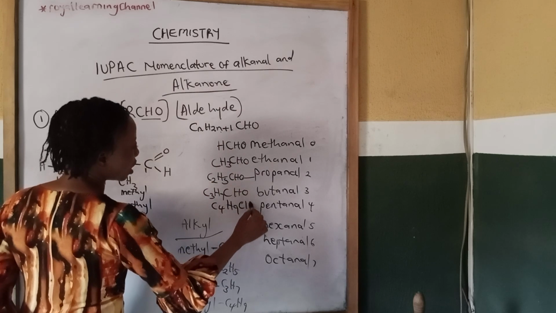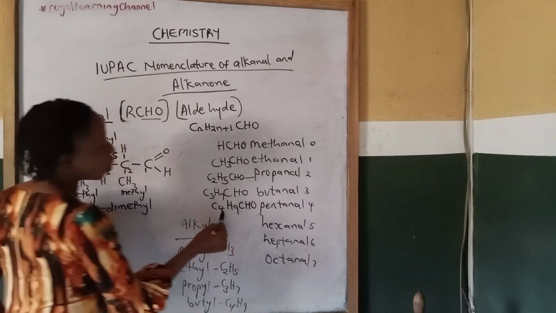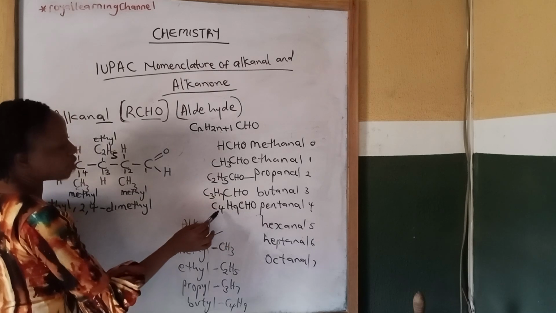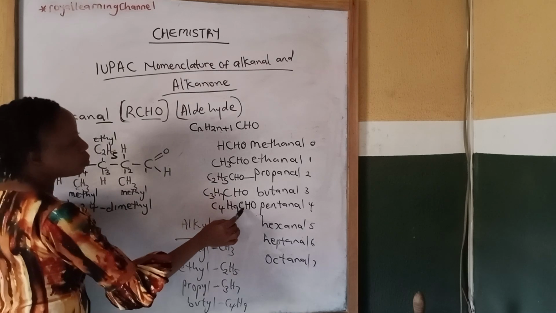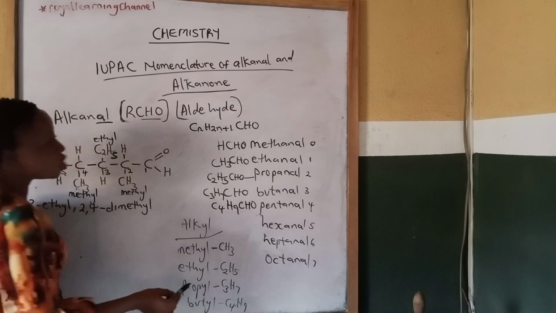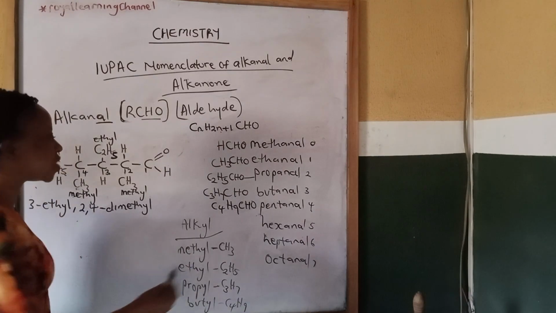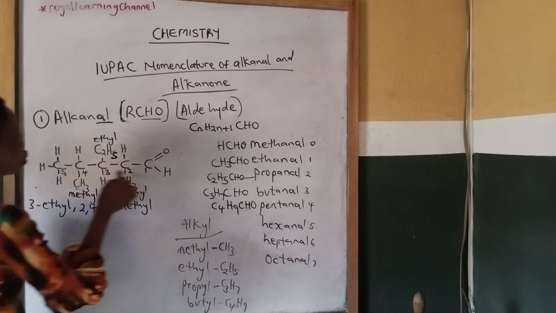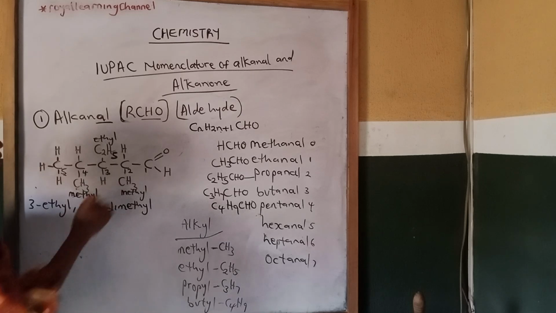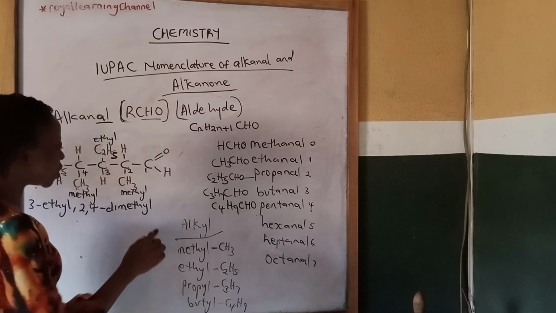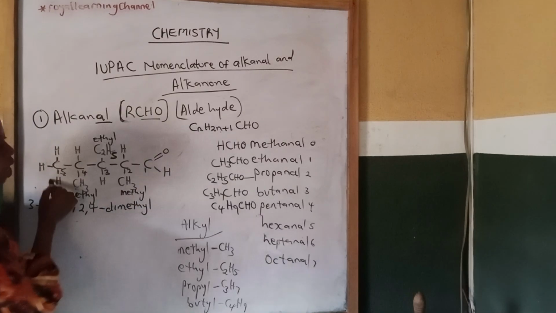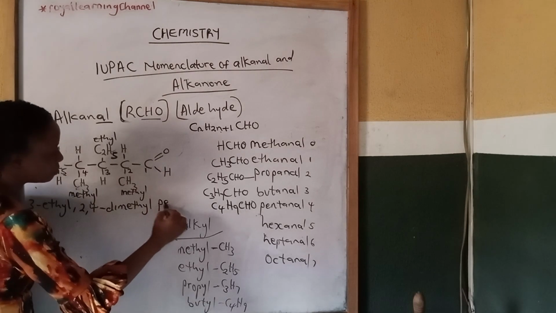Then with our functional group, how many carbon atoms are we having from this molecular formula? 4 carbon atoms here plus 1, making 5. So an alkanal with 5 carbon atoms is pentanal. 1, 2, 3, 4, 5. So our root hydrocarbon is pentanal.